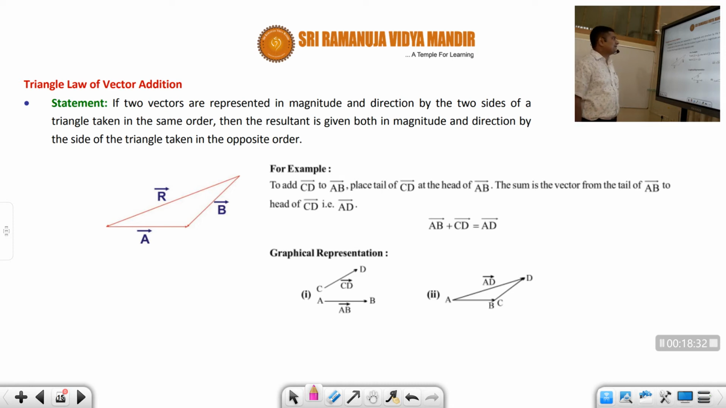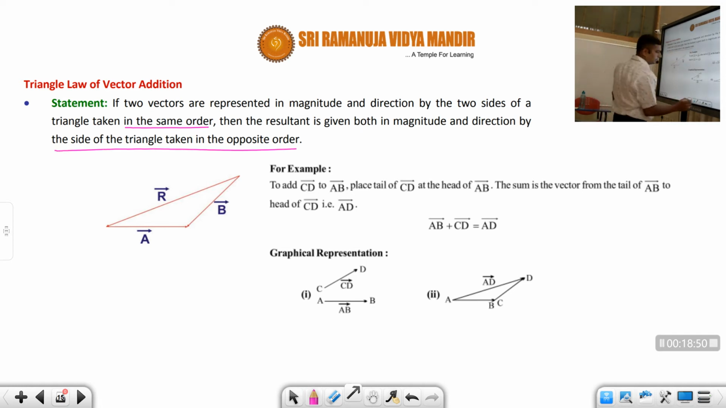If two vectors are represented in magnitude and direction by the two sides of a triangle taken in the same order, please remember students, taken in the same order, then the resultant is given both in magnitude and direction by the side of the triangle taken in the opposite order.